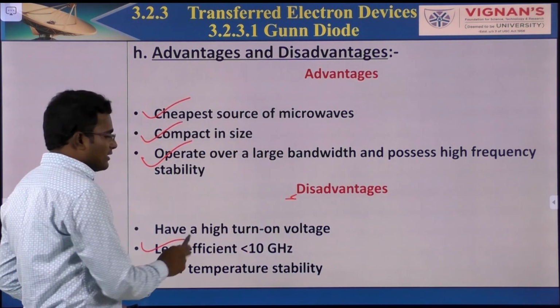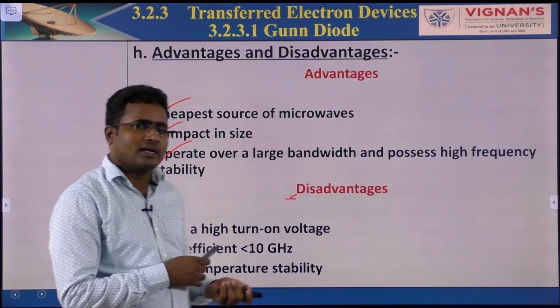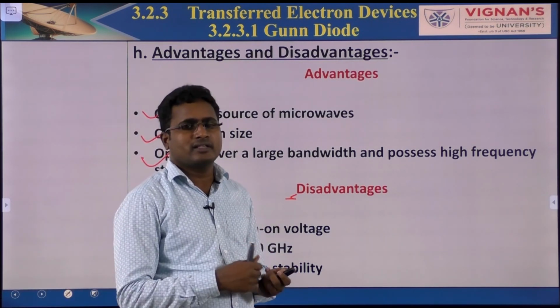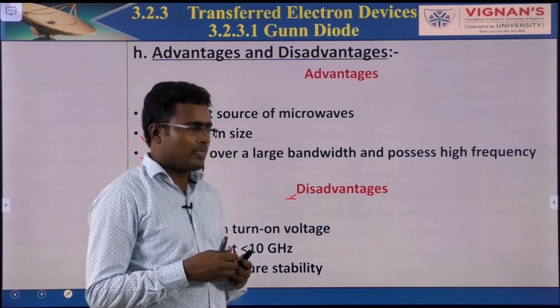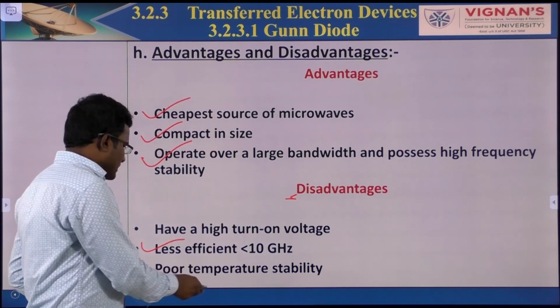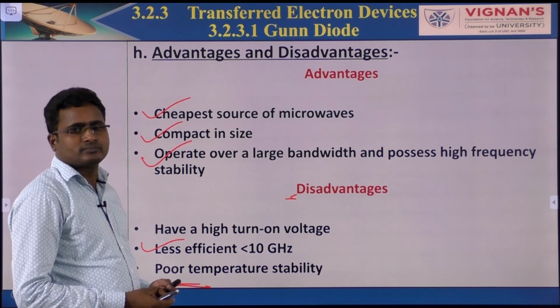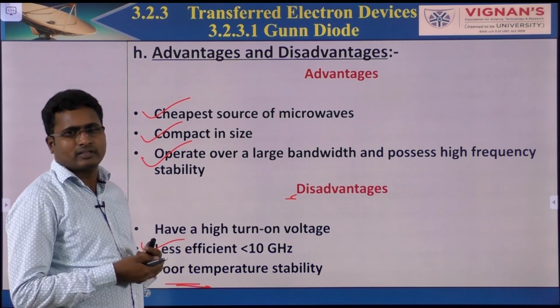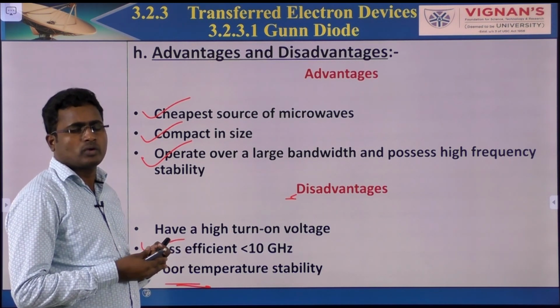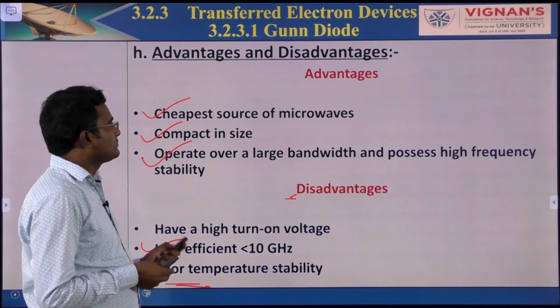It is less efficient below 10 gigahertz. If you operate below 10 gigahertz, it is less efficient; only above 10 is it efficient. It also has poor temperature stability, which is why we have a heat sink to account for the heat loss.